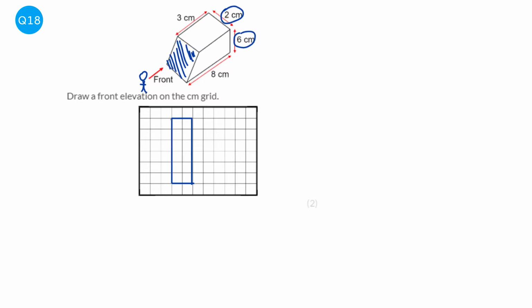There we go. And make sure that you don't add any three-dimensional aspects to it, that you don't do something like this, have some 3D stuff on it. No. Whenever you do a front elevation, it's exactly perfectly two-dimensional.